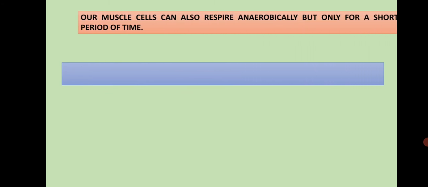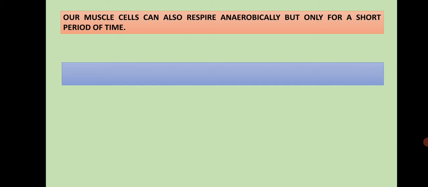You all know our muscle cells, human muscle cells can also respire anaerobically, but only for a short period of time, that is not for a long period of time. So when does it take place?